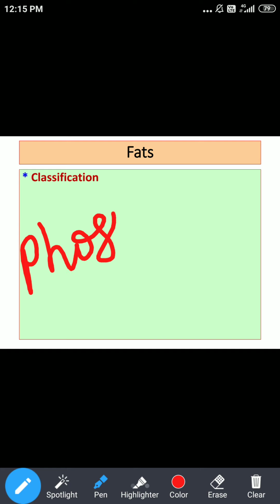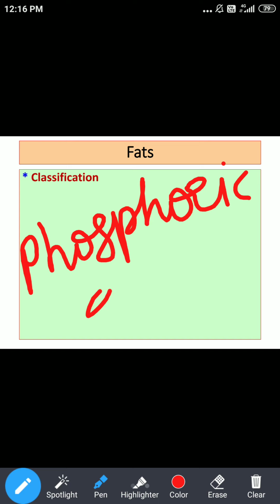That's why we call these phospholipids. This is just the chemistry aspect, additional information.